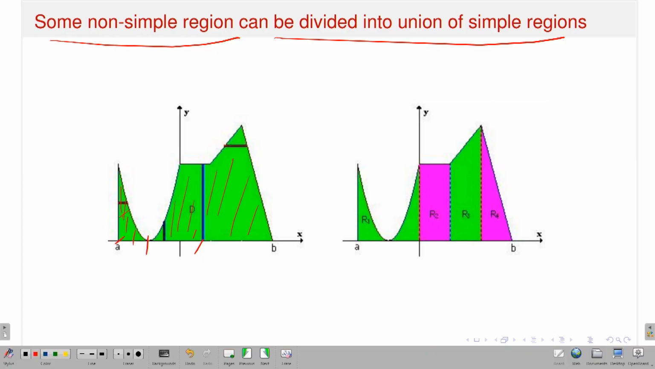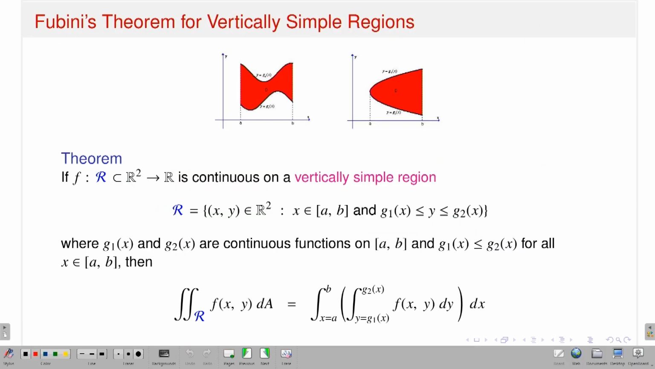Even if it is non-simple, I can break it up into finitely many pieces, each of them a simple region. Similarly, you have another region. Suppose the whole is a non-simple region. However, I can break it up into this region, this is another region, this is another. So you can break your non-simple region into finitely many simple regions, and then you may ask, can I calculate the double integral and iterated integral? So let me see, at least for the vertically simple region, how to calculate the double integral or iterated integral.